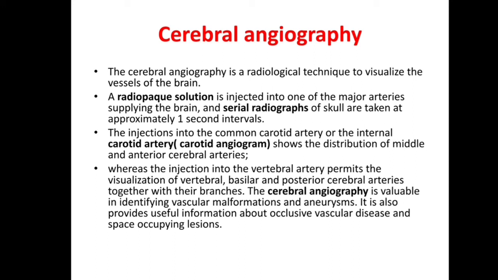Injection into the common carotid artery or the internal carotid artery, the carotid angiogram, shows the distribution of the middle and anterior cerebral arteries, whereas injection into the vertebral artery permits visualization of the vertebral, basilar and posterior cerebral arteries together with their branches. Cerebral angiography is valuable in identifying vascular malformations and aneurysm. It also provides useful information about occlusive vascular disease and space occupying lesions.